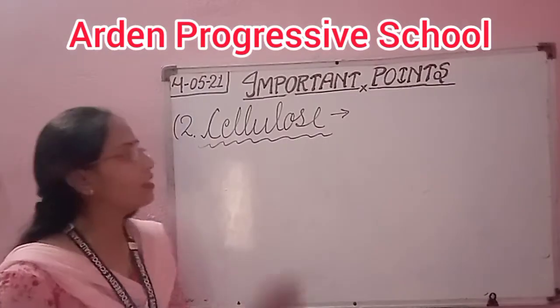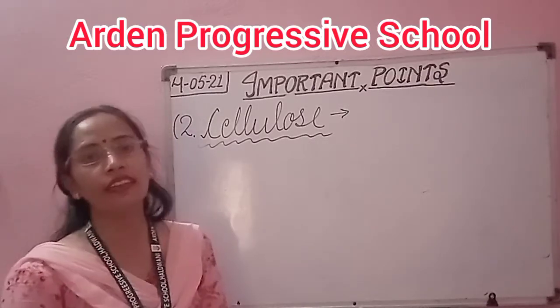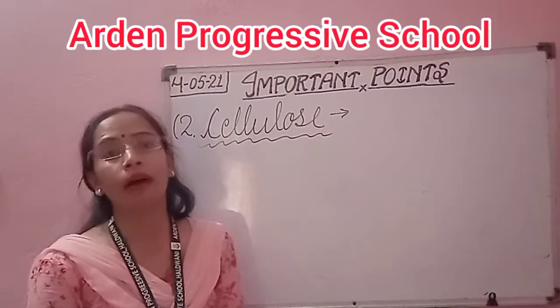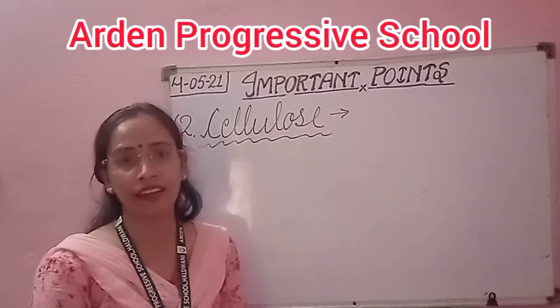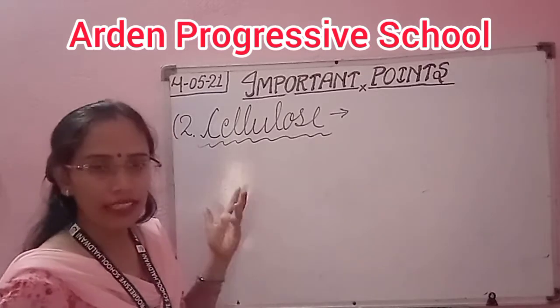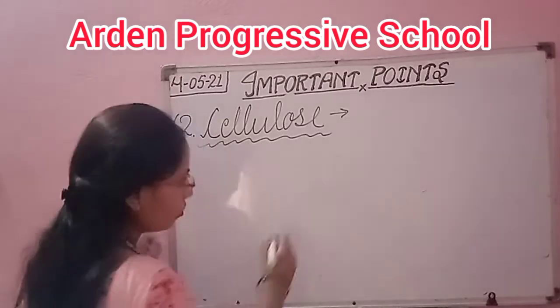Now next is cellulose. So what is cellulose? Cellulose is present in green plants. It is digested by the ruminants, that are the grass eating animals. So okay, what is the definition of cellulose? So you can define cellulose.